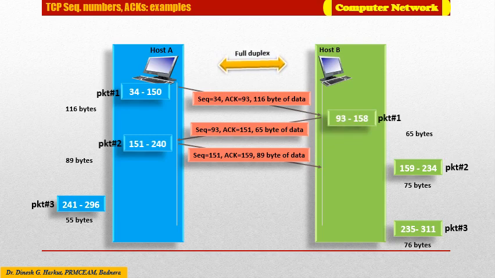The first 158 bytes of data have already been received. So host A, in the next communication from host B, is expecting a packet having sequence number 159.